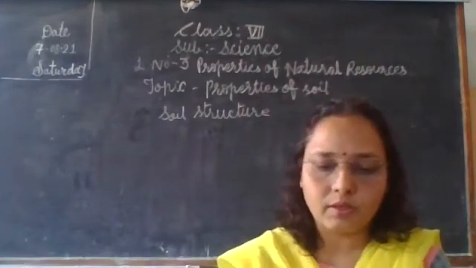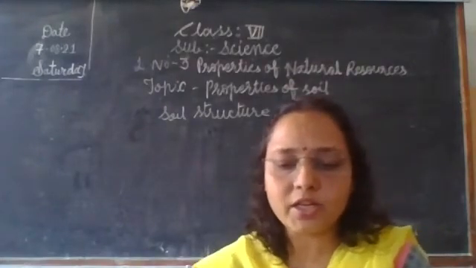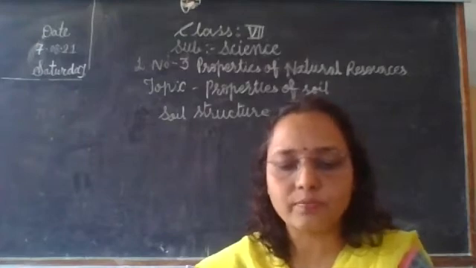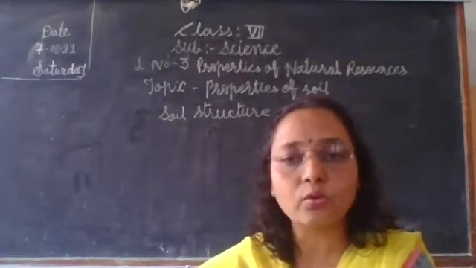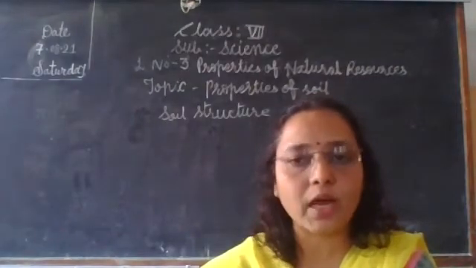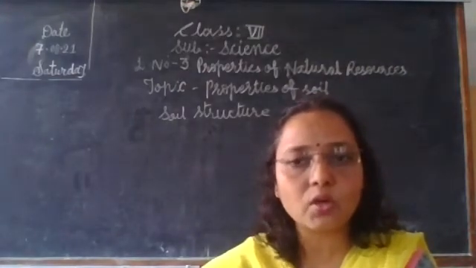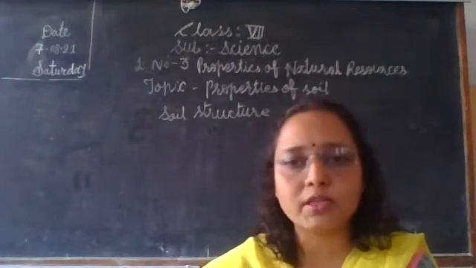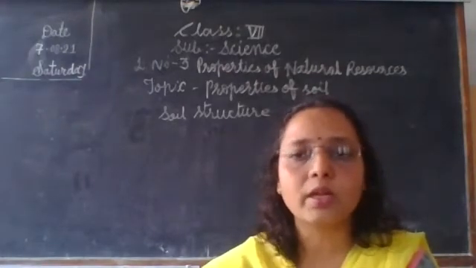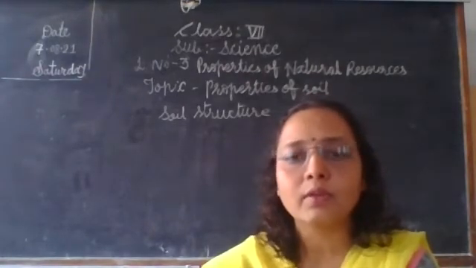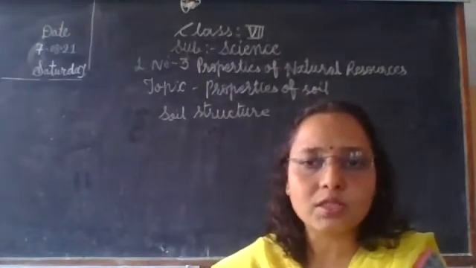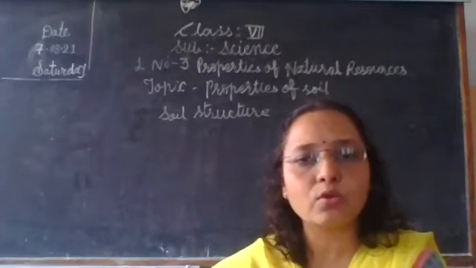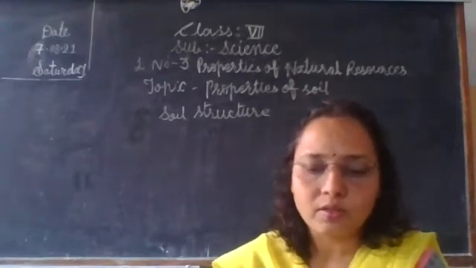Okay. How? See, the advantages of good soil structure, that means why it is important, because the roots get a sufficient supply of oxygen. If the soil is good, air is present between the soil particles, so the roots get a sufficient amount of oxygen.